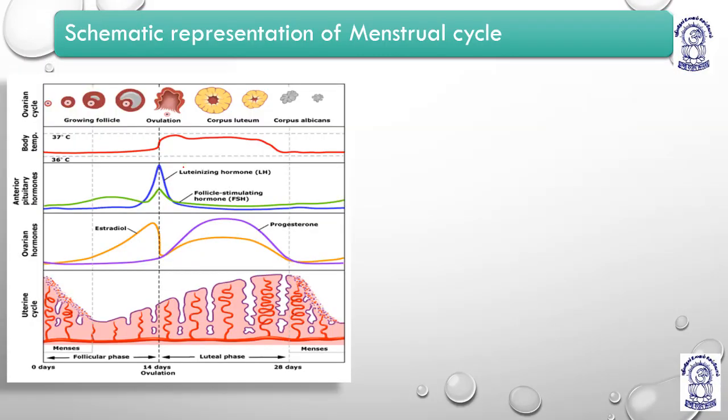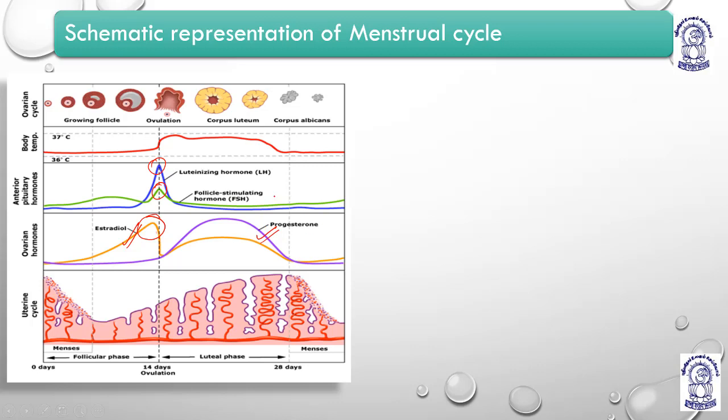Now you can see the levels of estrogen and progesterone. At the time of ovulation the levels of estrogen are high, and LH and FSH are high, but progesterone goes high after the ovum is shed off. The moment the ovum is shed off, they have to create a healthy environment in the uterus to get ready for implantation, and that is why progesterone is secreted in maximum amount.